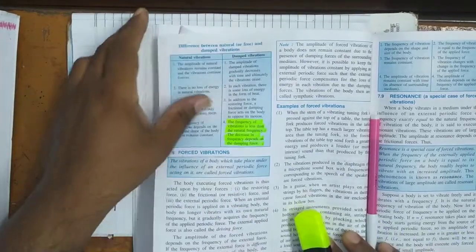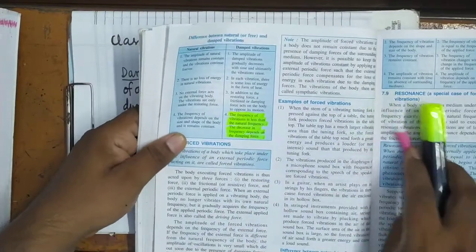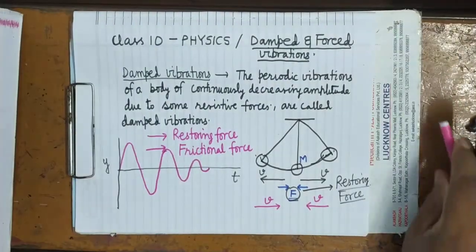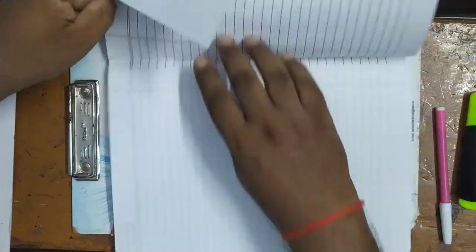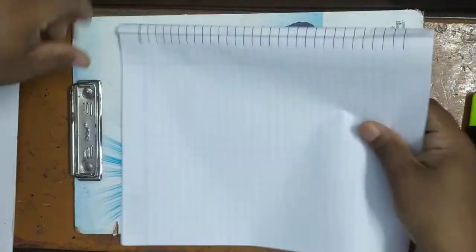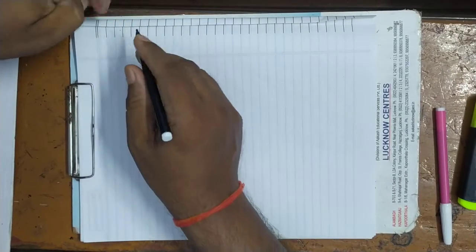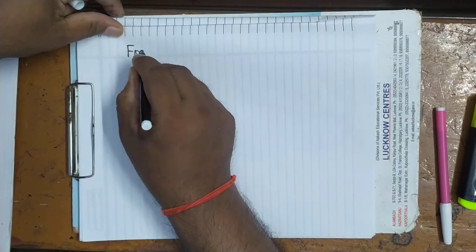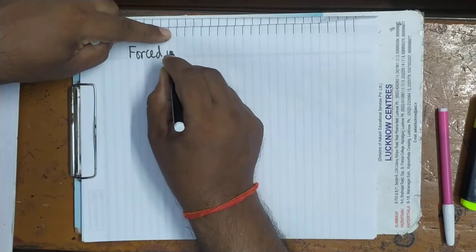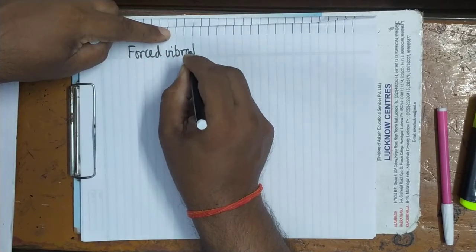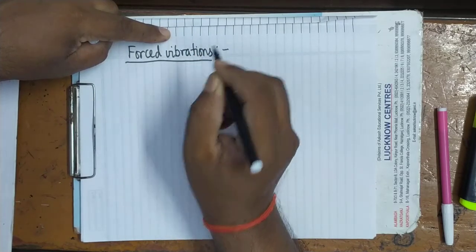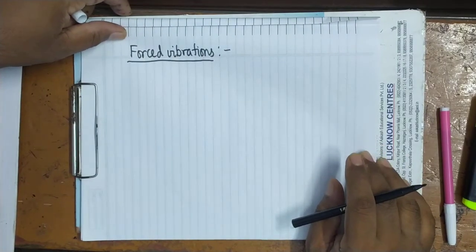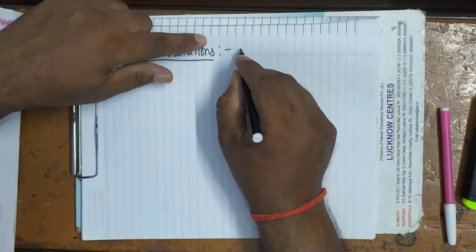Now after this I will explain to you forced vibrations. It's clear. But before giving the concept of forced vibration, I will tell you about periodic force. You can see here. Forced vibrations means the vibrations of any body under the influence of some external periodic force.